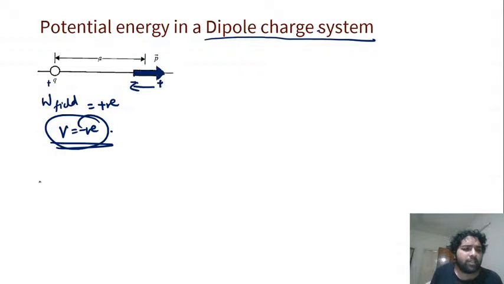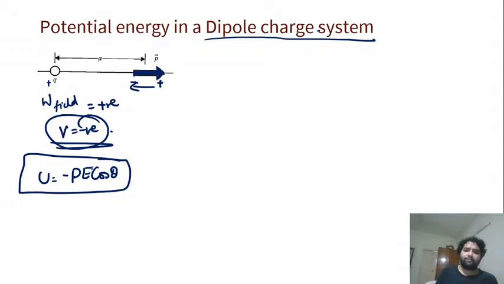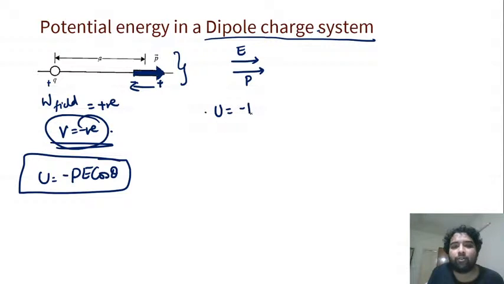So what is the potential energy? What is the thing we discussed? Field potential energy will be equal to minus PE cos theta. That's all. This formula we can directly apply, and we'll get the answer. So in this particular system, what is the direction of P? The direction of the dipole is this, and the direction of the field is this. Same angles. So directly we'll get minus PE.